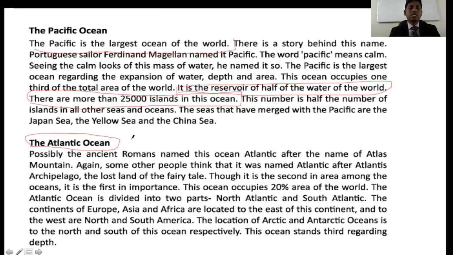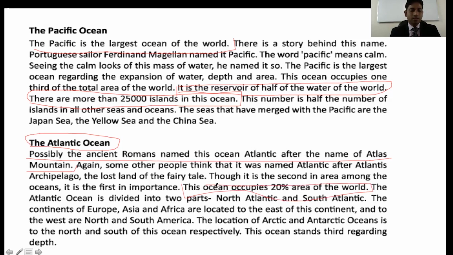Possibly the ancient Romans named this ocean Atlantic after the name of Atlas mountain. So very, very important line. You have to know this line and underline this line. Okay. This is Atlantic Ocean. So another part, 20% area of the world is covered by Atlantic Ocean. Look, here in this one, you have to underline, okay?